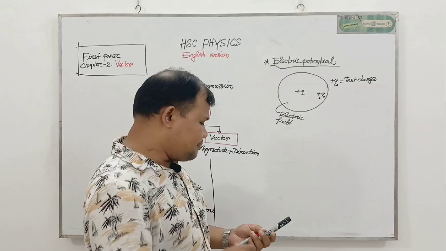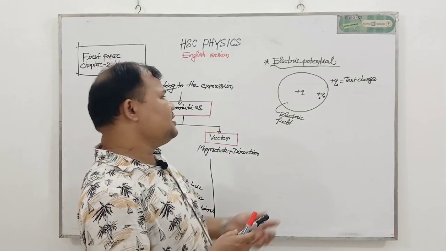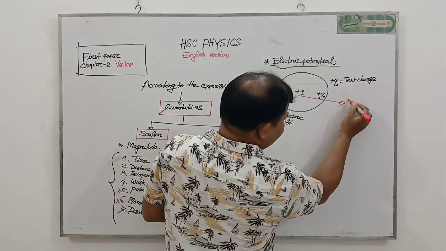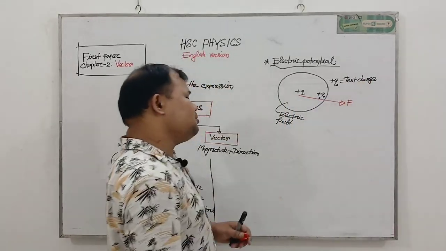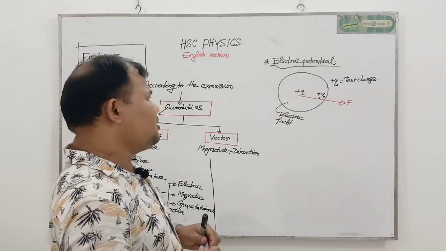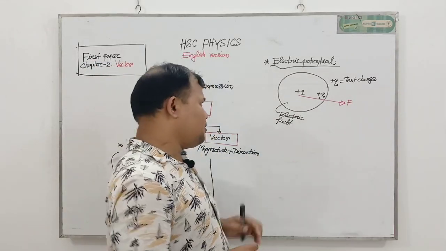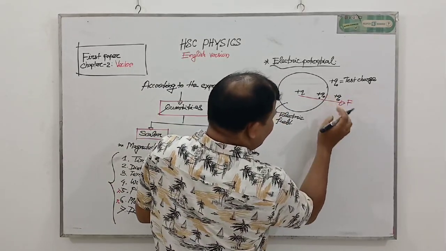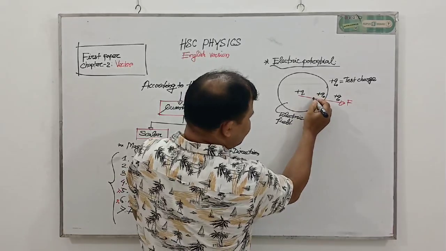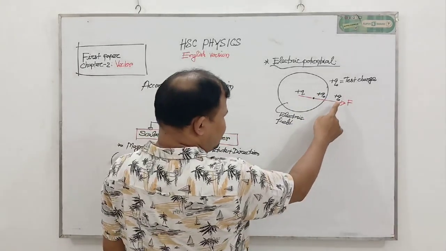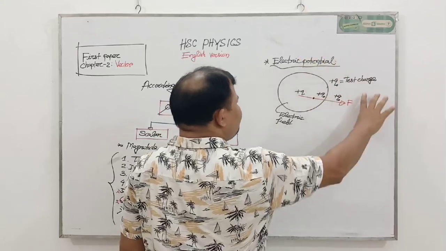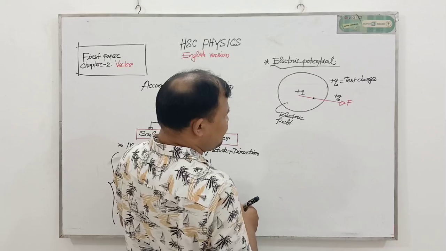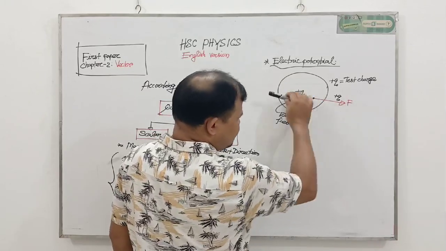Suppose after placing Q naught amount of charge inside the electric field, we get a repulsion force. Suppose this is the direction of the repulsion. How much repulsion force do we actually experience here? F amount of repulsion force. If we take Q naught amount of charge from infinity to any point of the electric field, then we must apply force in the opposite direction.